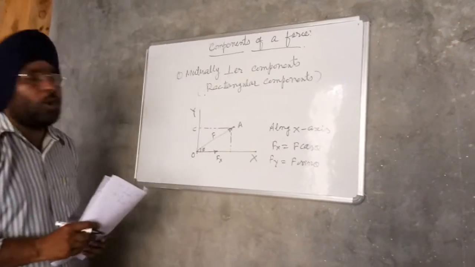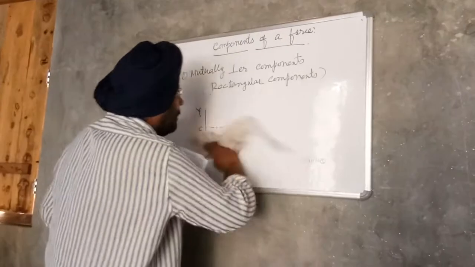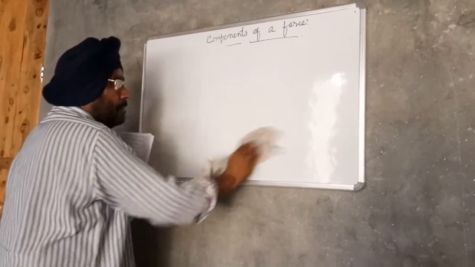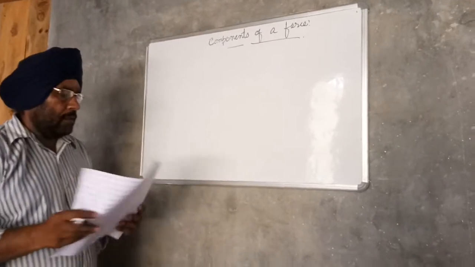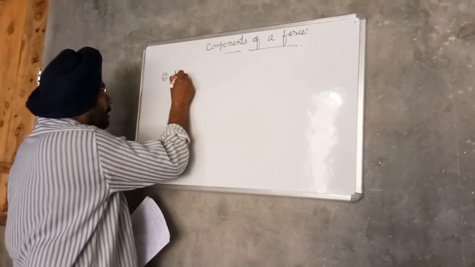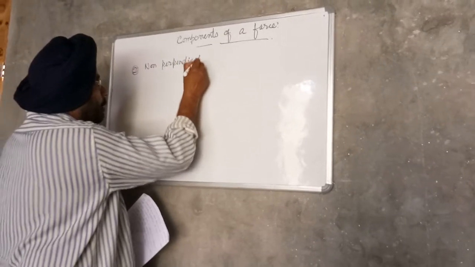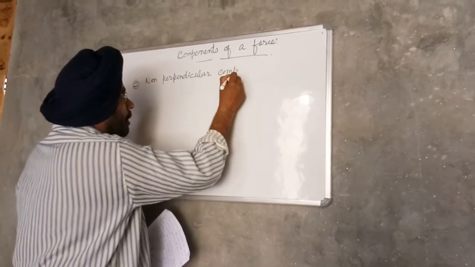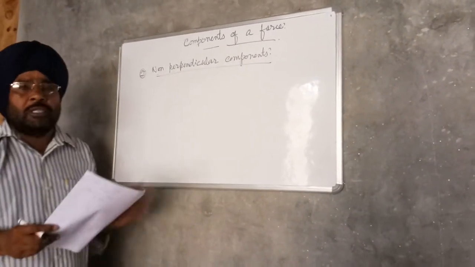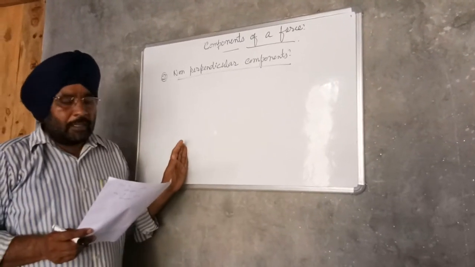So second is non-perpendicular components. So the components of a force along the two axes which are not mutually perpendicular are known as non-perpendicular components.